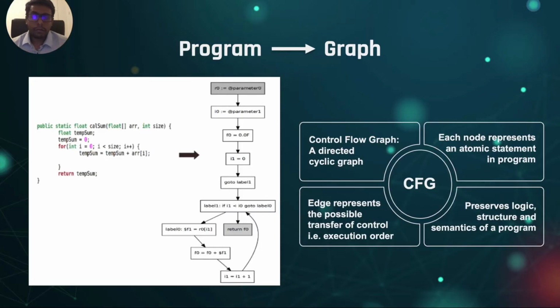We approach this problem of program similarity by analyzing the programs as control flow graphs. A control flow graph is a directed cyclic graph where each node represents an atomic statement in the program and the edges represent the execution order. Control flow graphs thus preserve the logic, structure, and semantics of a program, making them a suitable candidate for analyzing programs.